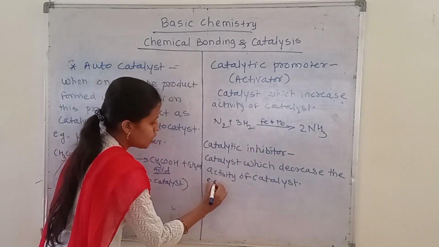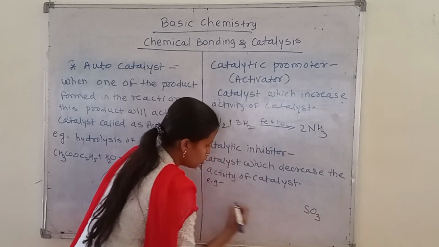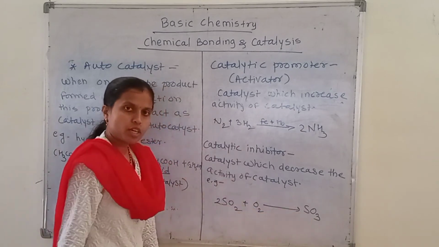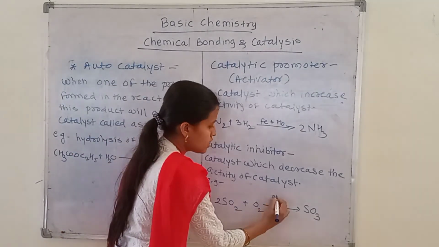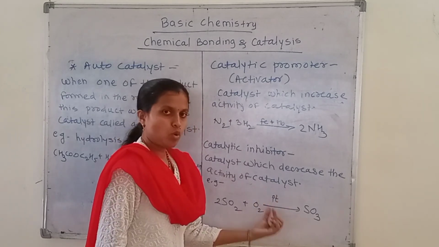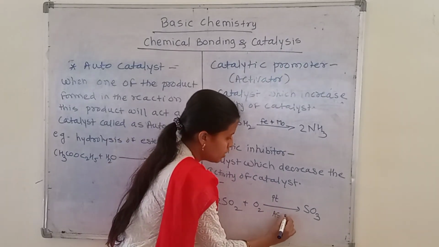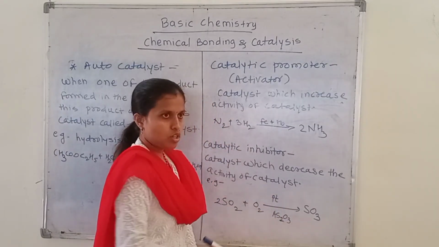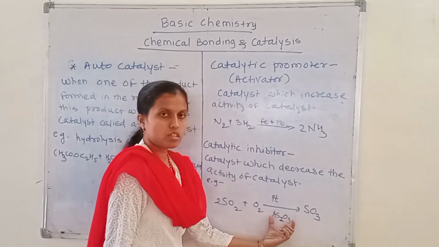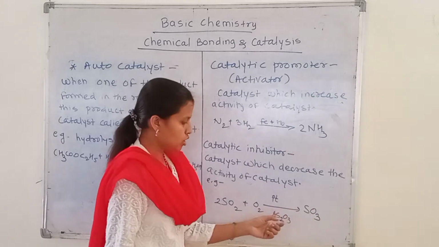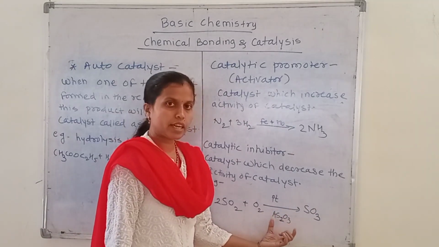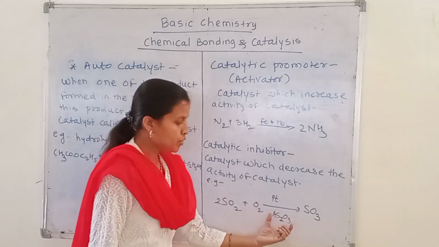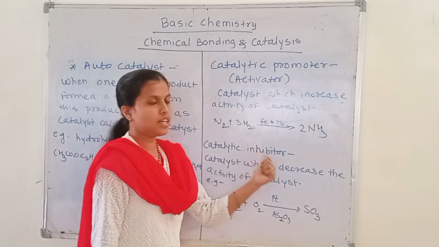For example, the formation of sulfur trioxide molecule. In this reaction, we use the catalyst platinum. But when this platinum is in the presence of arsenic trioxide, the arsenic trioxide decreases the activity of the platinum catalyst. So this reaction will take more time for completion. That means arsenic trioxide inhibits the activity of the platinum catalyst. So in this reaction arsenic trioxide is the catalytic inhibitor.